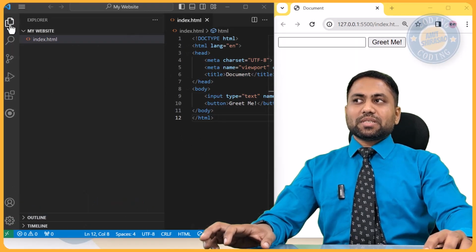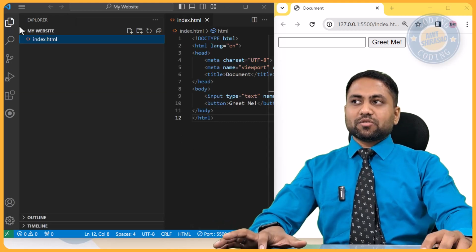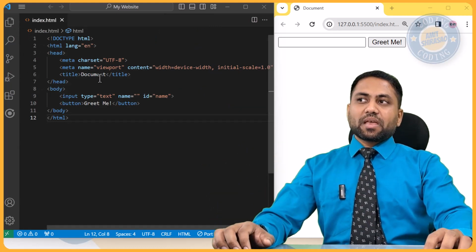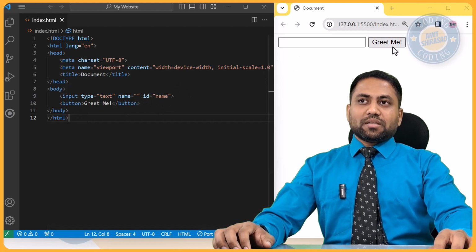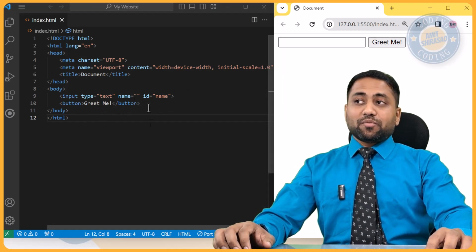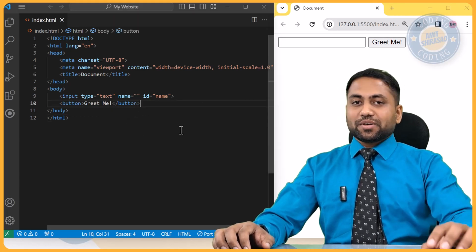You can always click back here so that it retracts, or you can use control B for retracting the left side menus. Okay, so here this is a text box, right? At the moment when I click on it, nothing happens. But I want to add some functionality to it. So adding functionality is done using JavaScript.